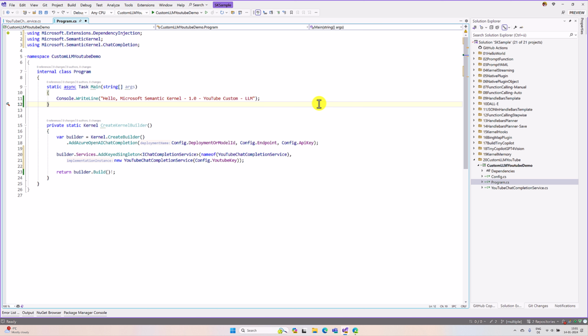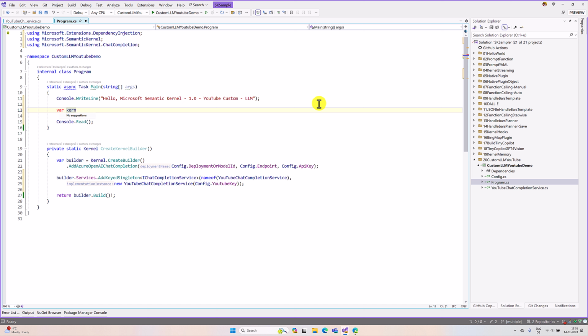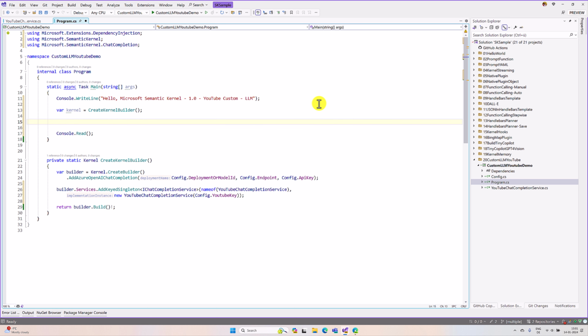Okay, here I'm going to call this kernel. The first step, I call kernel equal to create kernel builder. I'm going to define my prompt. So var prompt function is equal to kernel dot create function from prompt.